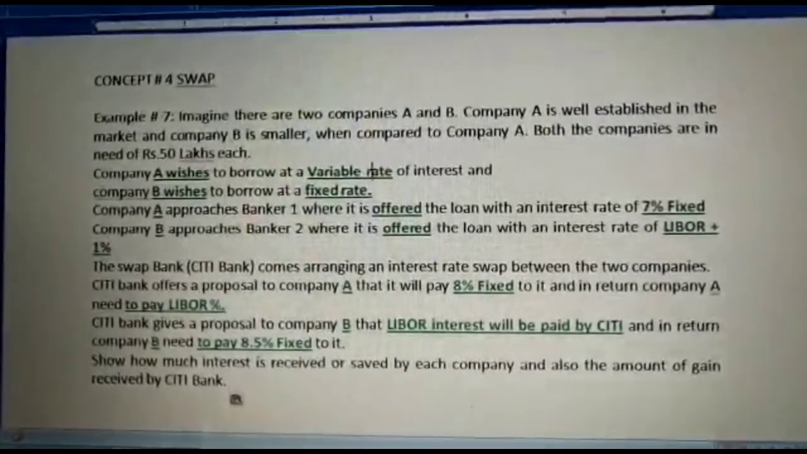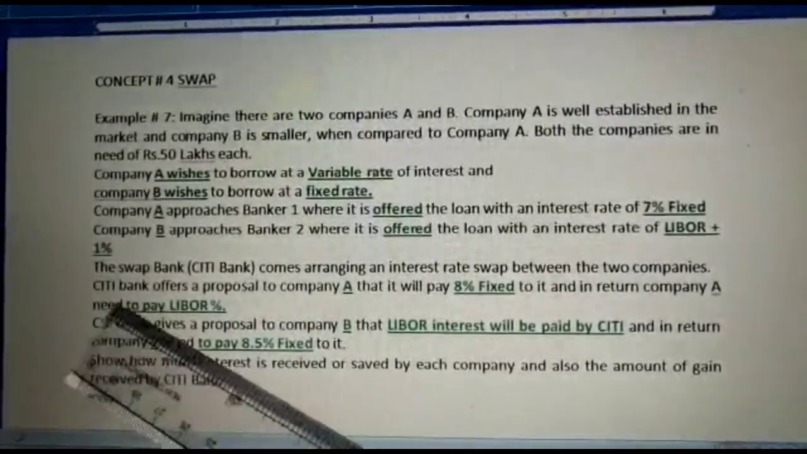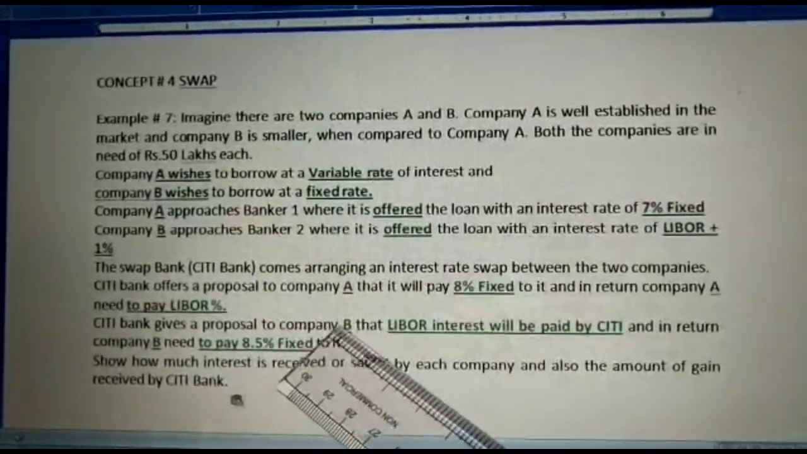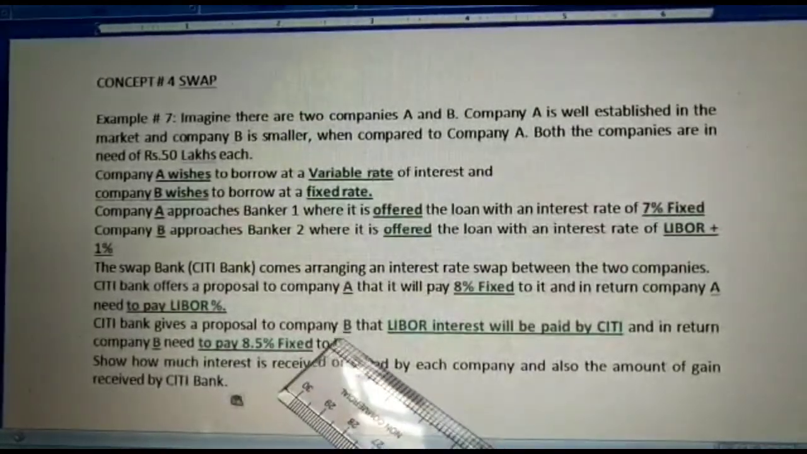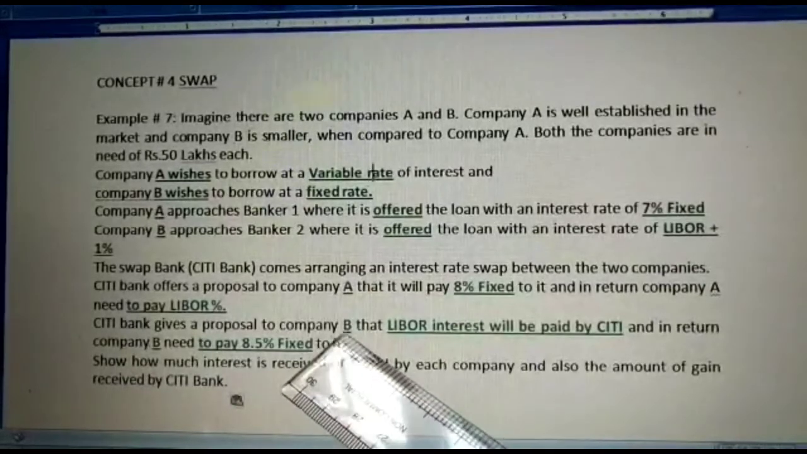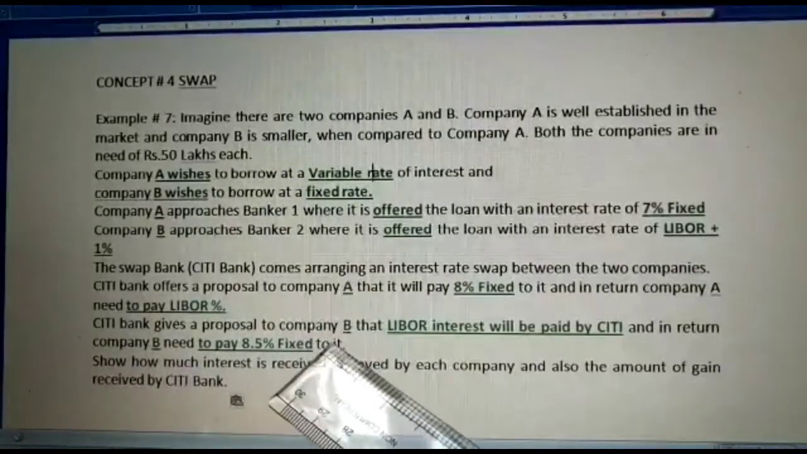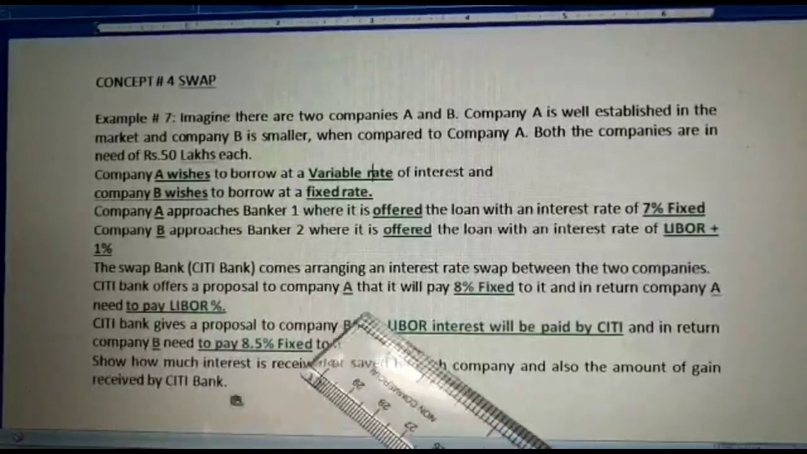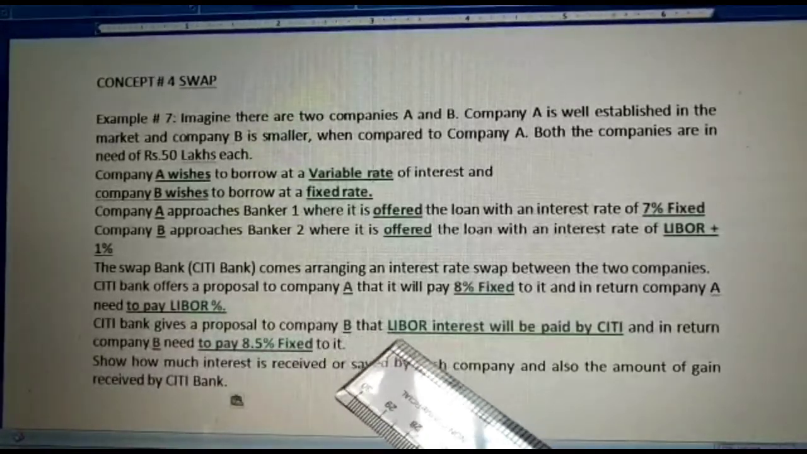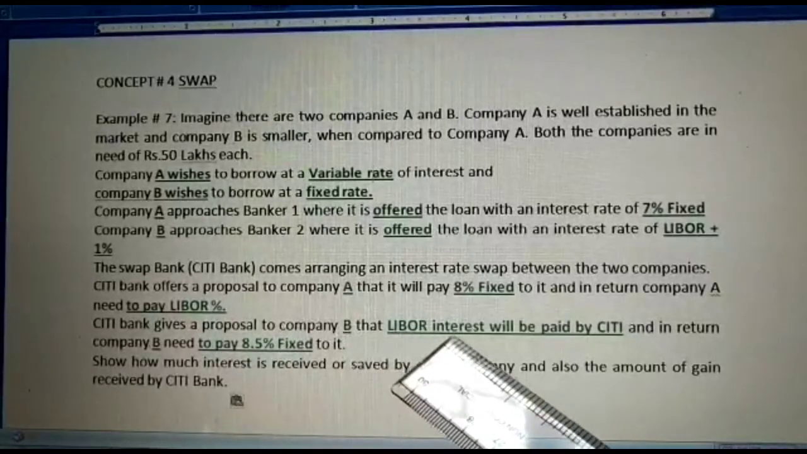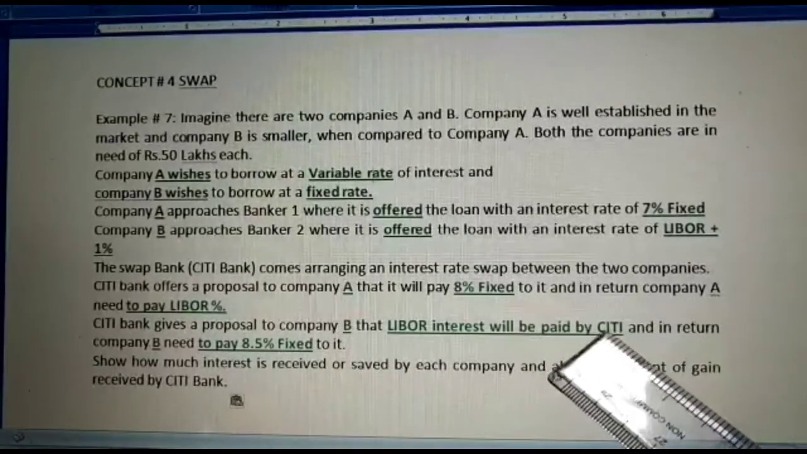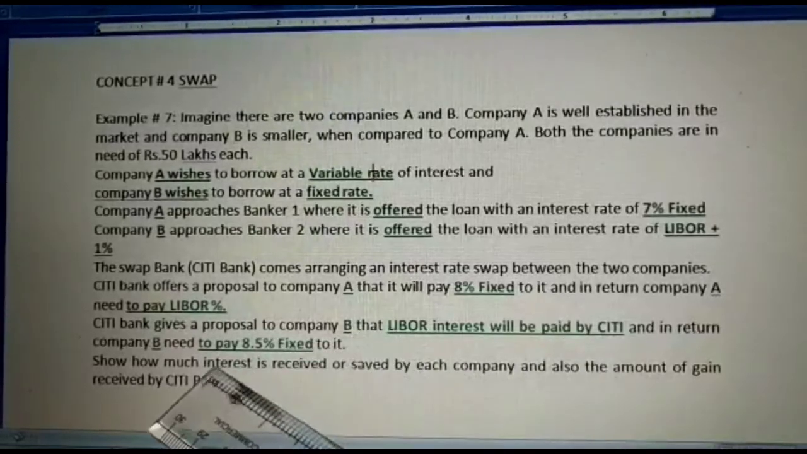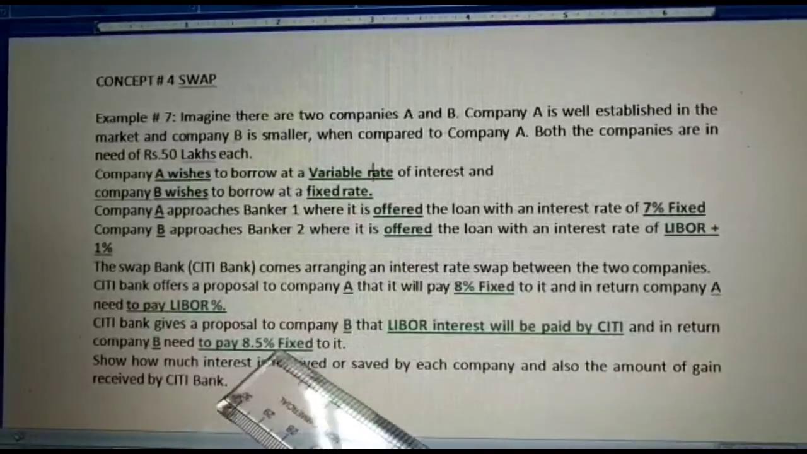Again, coming back to the question, the swap bank says to company B, let us take company B first. Let us analyze company B first, then we'll move on to company A. So Citibank, nothing but the swap bank, gives a proposal that LIBOR interest will be paid by Citibank, and in return company B has to pay Citibank 8.5% fixed.